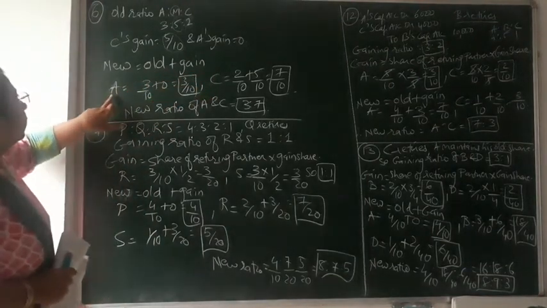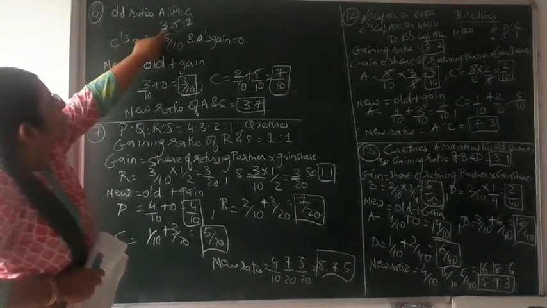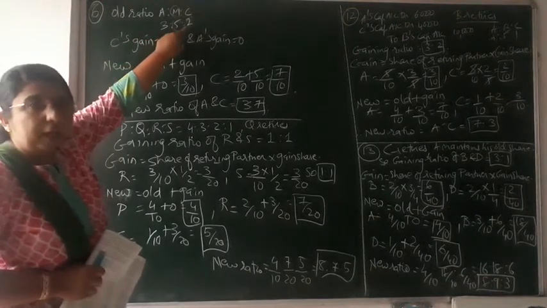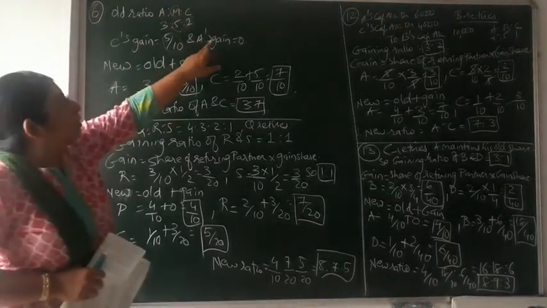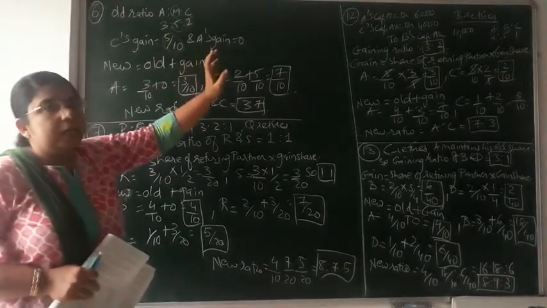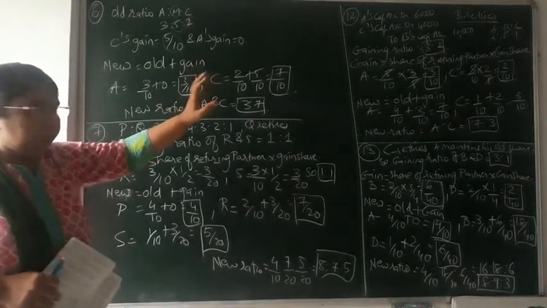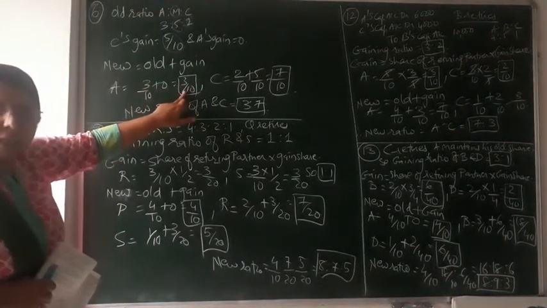A's new share: old share is 3/10. You can see over here 3 plus 5 is 8, 8 plus 2 is 10. So 3/10 plus his gain, which is nothing, because we already discussed that the entire share of the retiring partner is going to C only. So 3/10 plus 0 is equal to 3/10 as it is.